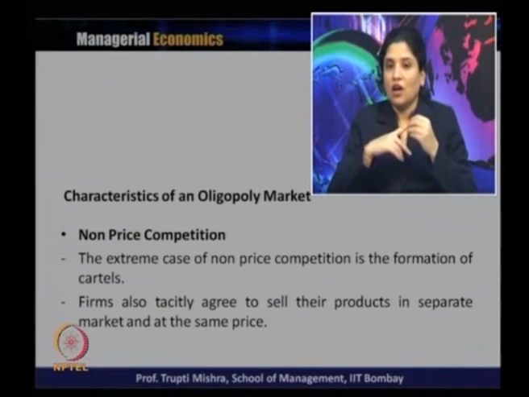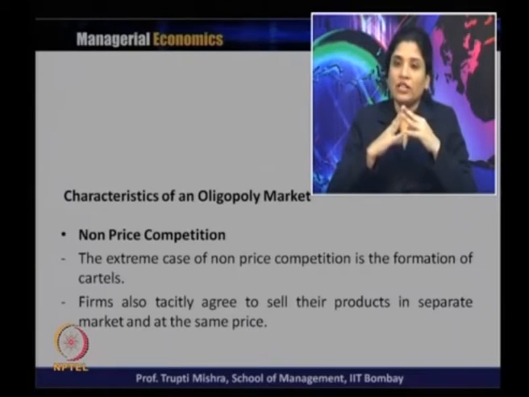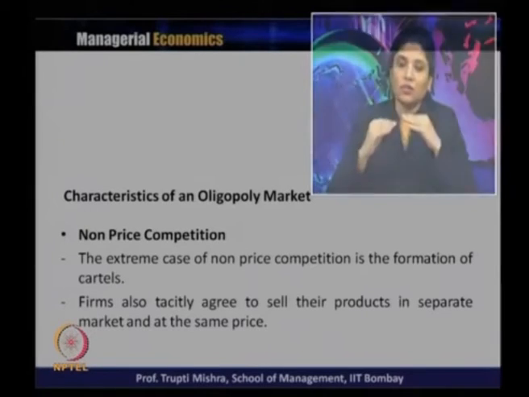That way they generally maximize the profit. So that is the reason this is actually the extreme form of non-price competition. Sometimes it is not explicit, because explicit collusion is not legal. So generally the firms come into an agreement, a cartel where they share the market. They charge the same price, but both of them sell in different markets, and both of them maximize the profit. So the uncertainty on the risk, on the rival's action, on your price and output decision generally goes with that.